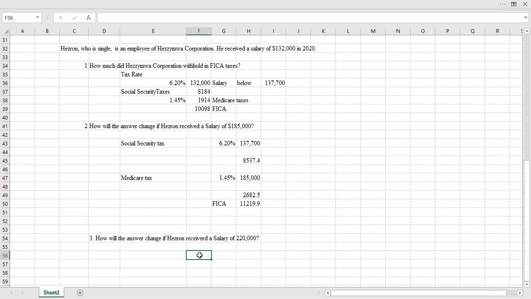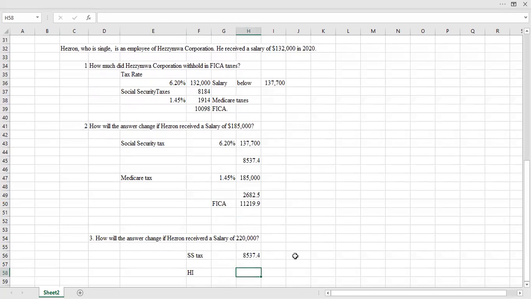For Social Security tax, it would be the same because we're way above 137,700, so we take the maximum. For Medicare tax, that applies to no limit of income. Medicare tax, I'll abbreviate it as hospital insurance tax.